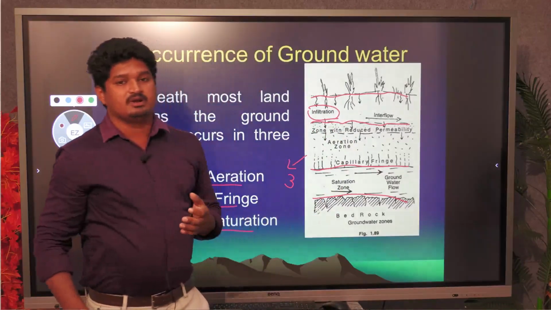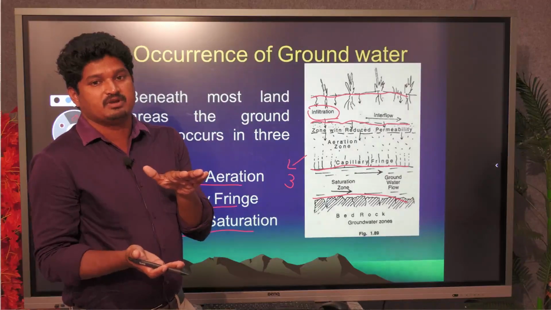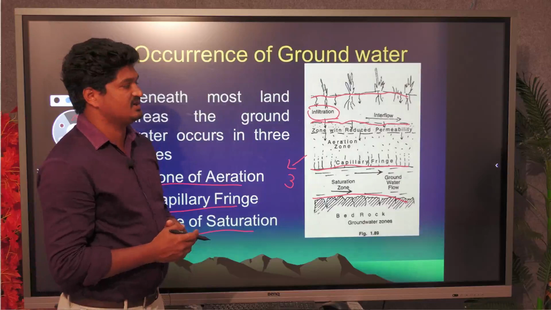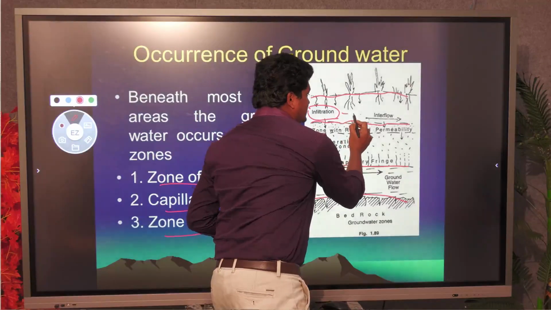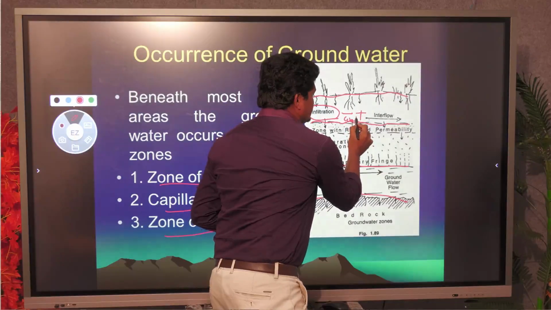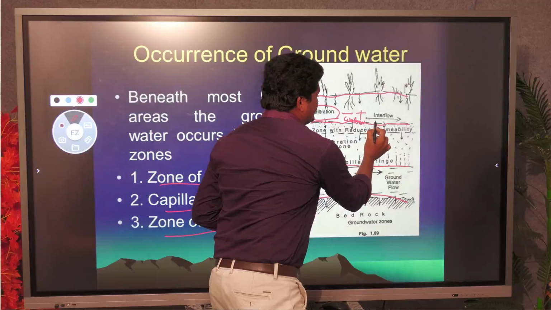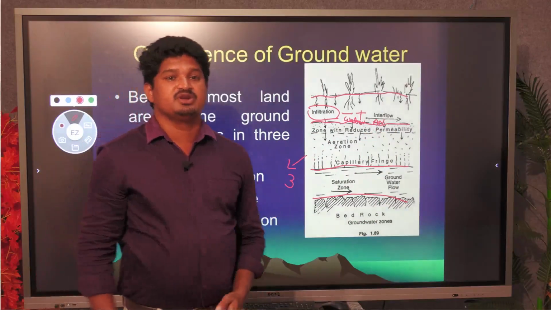So that particular water zone, up to the topmost layer, we call it the zone of saturation. In that zone, it is partially filled with water and partially filled with air. In this zone, partially filled with water, partially filled with air, we call it the zone of aeration.